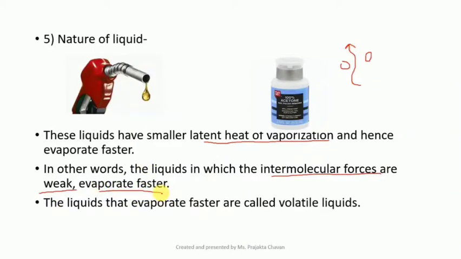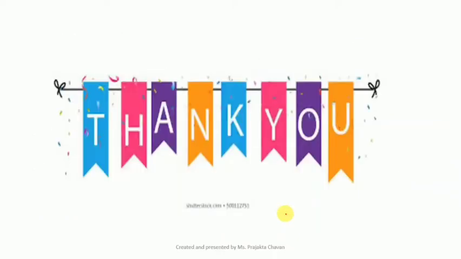The liquids that evaporate faster are called volatile liquids. So petrol, acetone, chloroform, all these are volatile liquids which will evaporate quickly or faster as compared to other liquids. So with this, we complete the factors affecting the rate of evaporation.